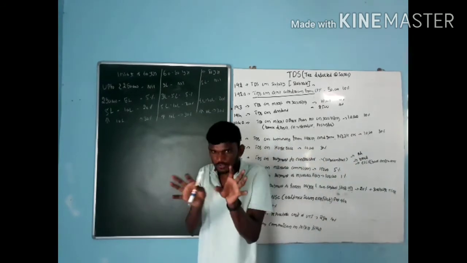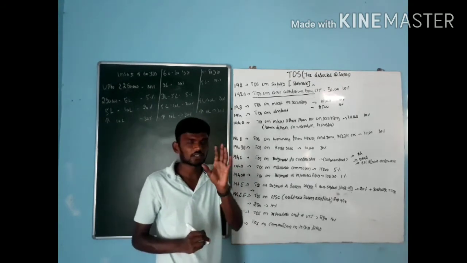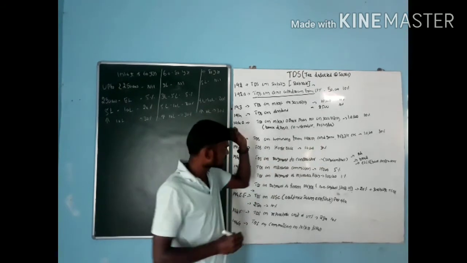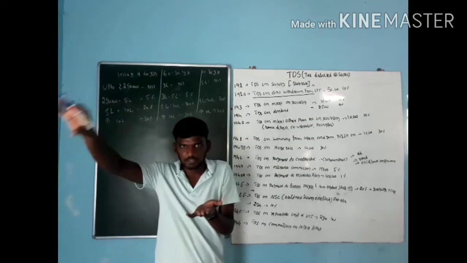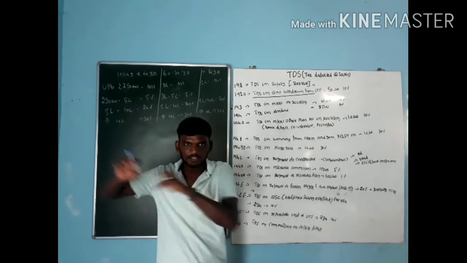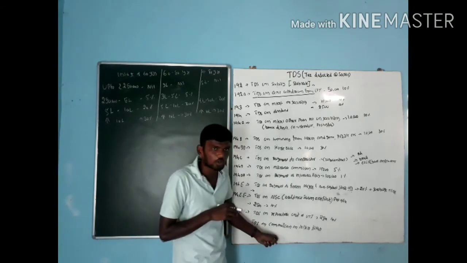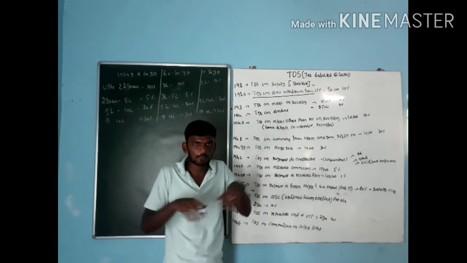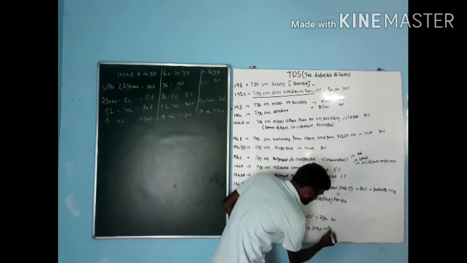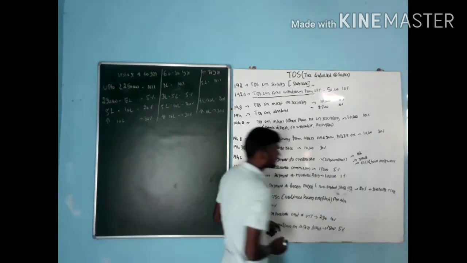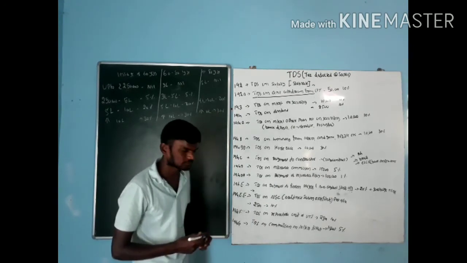Next, in this situation, there is one middleman who plays a role here, that is the commission agent. They collect lottery tickets from the owner and sell them to the common person. For that reason, they earn some income. It is called commission, commission on lottery tickets. It is applicable for the agent, meaning the middlemen who play a role here. In that situation, for any kind of commission on lottery tickets, the limit is 15,000. If it is more than 15,000, I have to pay 5%. This comes under your 194G.